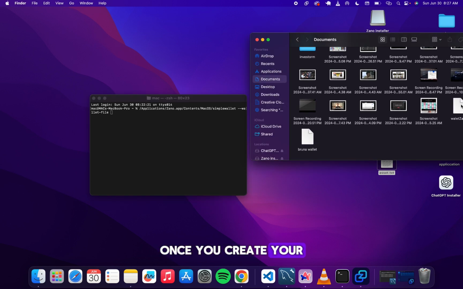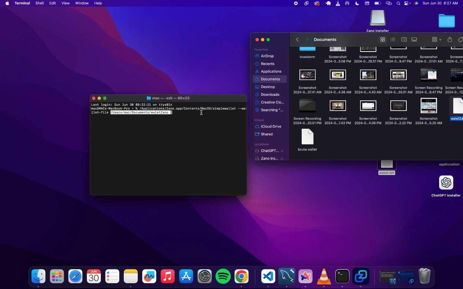Once you create your Zano wallet, you'll be prompted to select the folder to store your wallet. I'm storing my own wallet in my documents, so you store yours and you have to remember the password to be able to use that wallet for this process. So I'll click on my wallet here, paste it into here, and click enter. I'll be prompted to put my password, and I will do that.